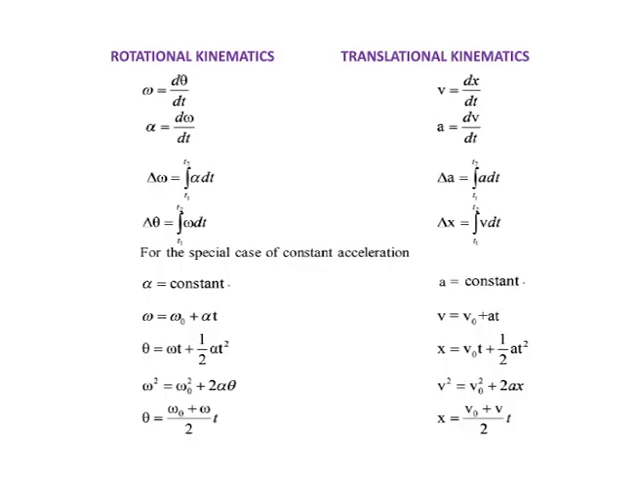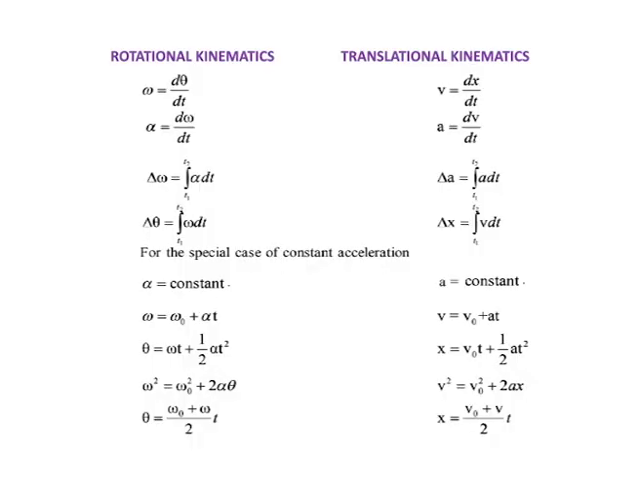Now, delta omega is equal to the integration of alpha dt, and delta theta is equal to the integration of omega dt. For linear motion, delta v is equal to the integration of a dt, and delta x is equal to the integration of v dt. These are the translatory kinematics, with linear velocity and linear acceleration, and these are the rotational equations, with angular velocity and angular acceleration. Now the special cases of constant angular acceleration and constant linear acceleration: alpha is equal to constant and a is equal to constant. This is the angular case and this is the linear case.